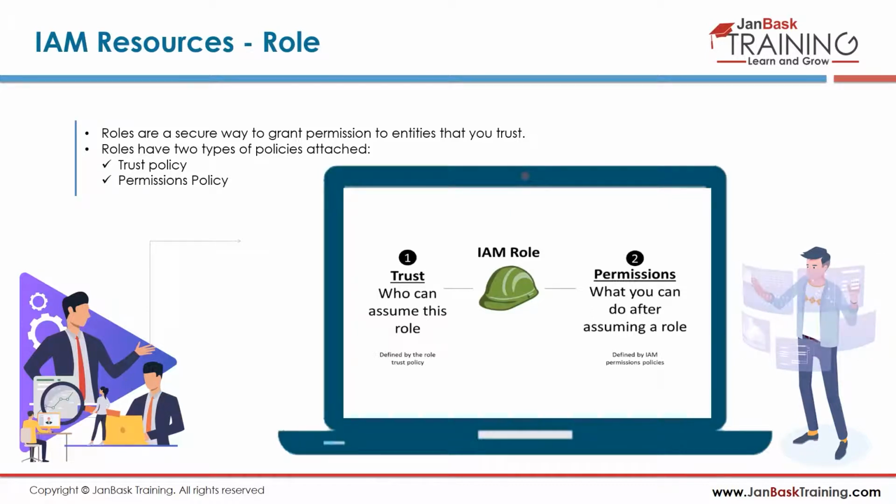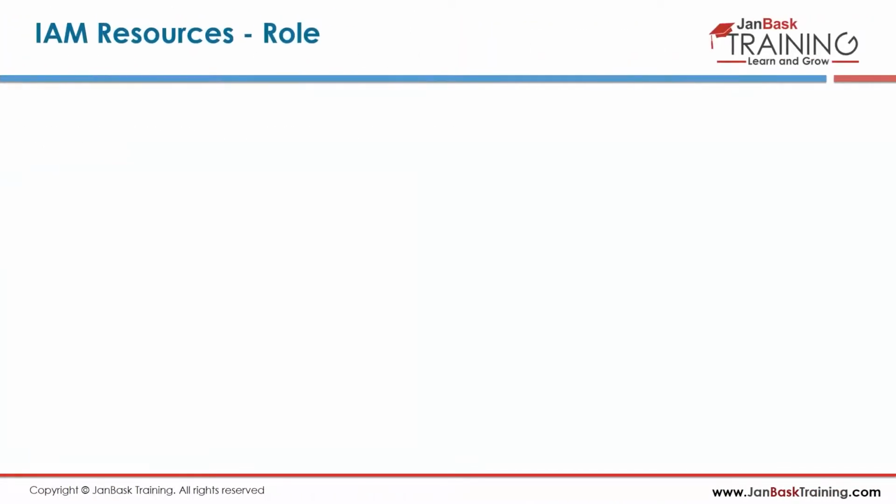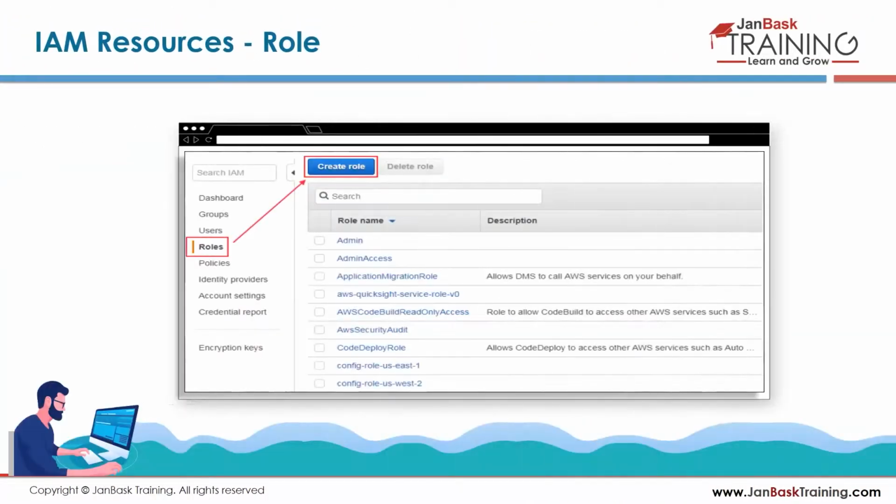So say in case of a security breach, you lose one server and with that goes your S3 as a part of it. But if you have created a role, if you have trust policies, you can restrict that access for AWS as well. So even if a person is logged into your server, he won't be able to access other resources because you have not given them permissions to do that. And creating a role is as simple as creating a user or creating a group.